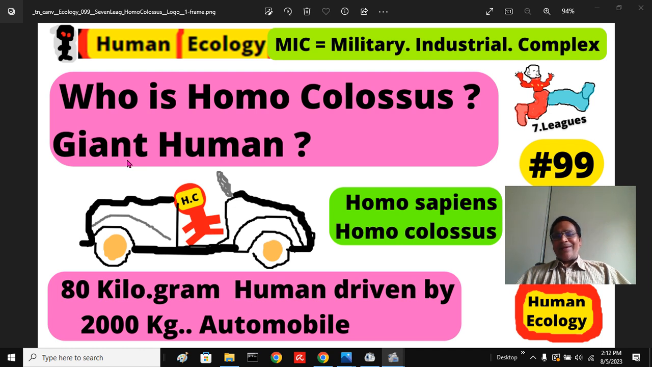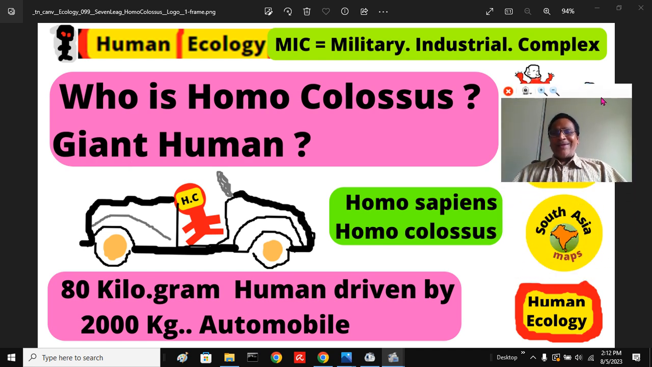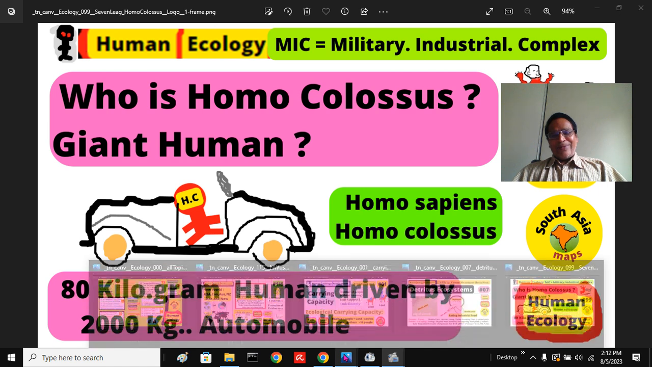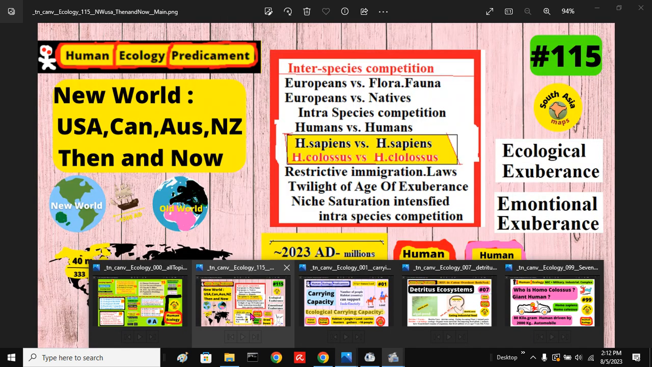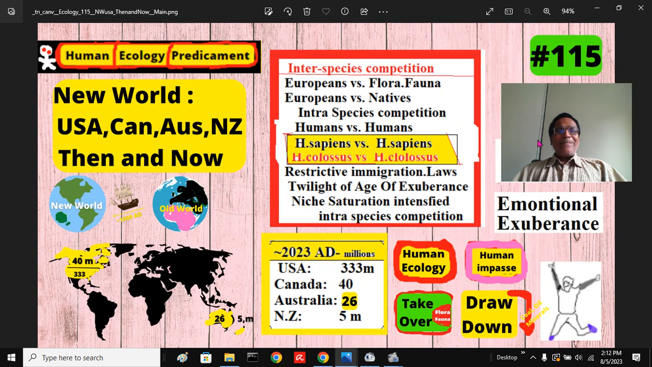They drive 10, 20, 30, 40, 50 kilometers. Now in many parts of India and China, people are also starting to drive. They are aspiring to be Homo colossus. So of 8 billion people, most of them are modest to high-end Homo colossus now, or are aspiring to be Homo colossus. That is the major limitation we suffer now.